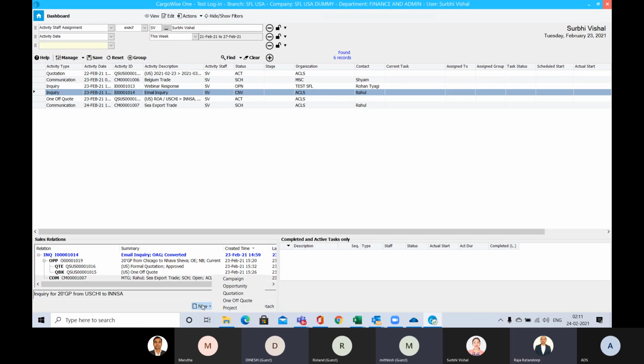So, Mithlesh, I will tell everybody that you can do all your exercises from here, even by going to the different dashboards. I'm just showing you the different flows, how to do the activities. You have seen that CargoWise has provided different sections like communication, inquiry, opportunities. They have also provided a dashboard through which all visibility is there. The communication, quotations, inquiry, opportunity, everything can be visible over here, and even the quotation can be visible over here.